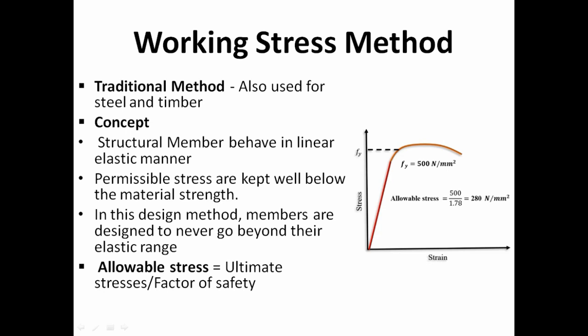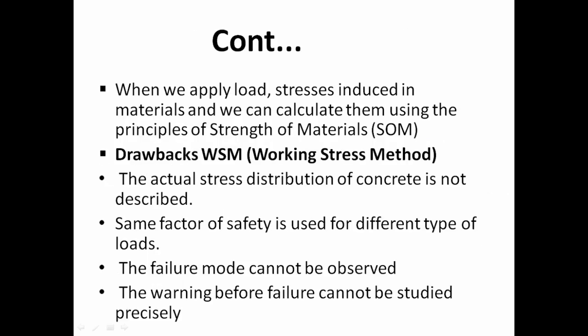We basically divide it with factor of safety. So allowable stress is equal to ultimate stress divided by factor of safety. According to BIS, factor of safety for concrete is 3. Now move to another important point for this method. When we apply load, stresses induced in a material, and we can calculate them using principle of strength of material. IS code says that working stress method may be used only if it is not applicable to adopt the limit state design.